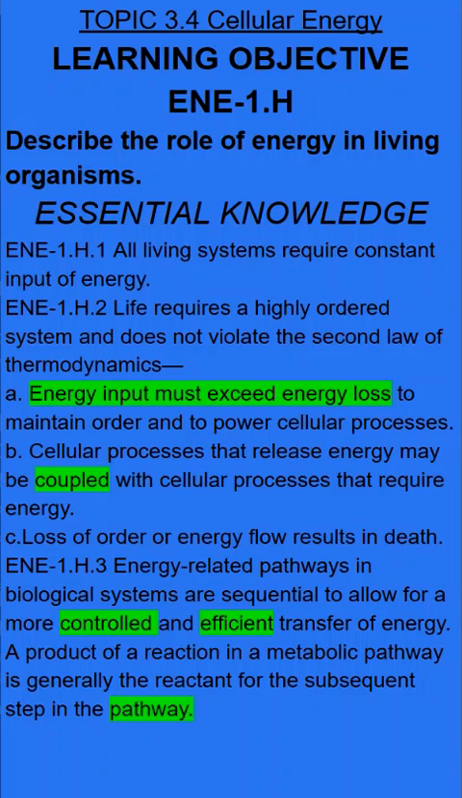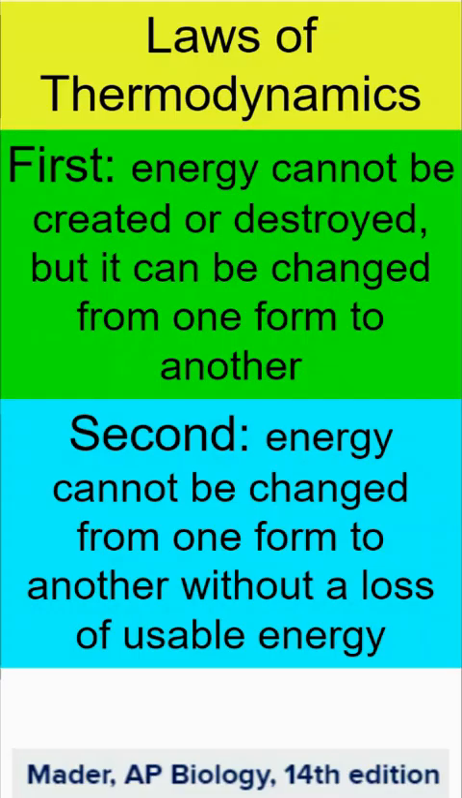In order for life to exist, energy input must exceed energy loss. Cellular processes are often coupled, and metabolic pathways allow for control and efficiency. So, when we first look at these laws of thermodynamics, we know that energy cannot be created or destroyed, it only changes form. But those changes in form cannot happen without a loss of usable energy.